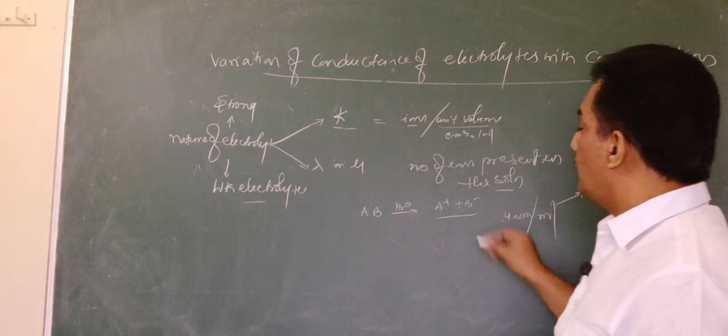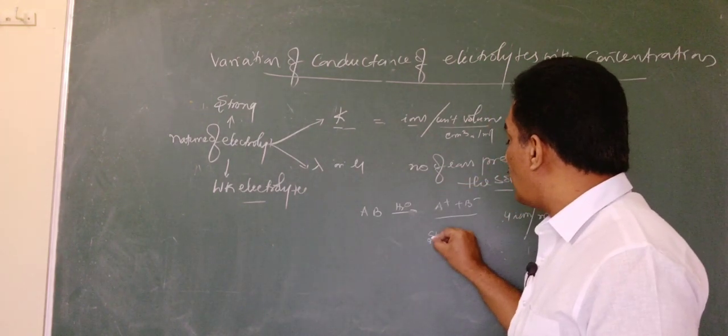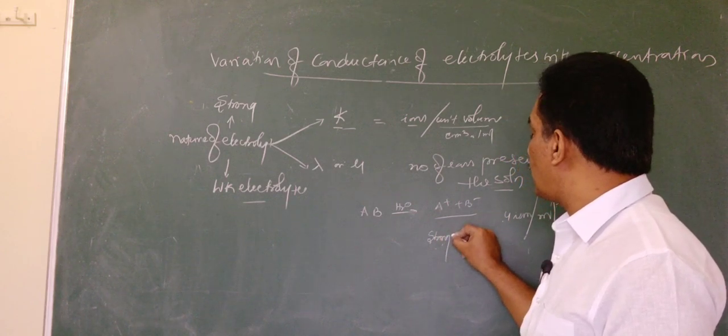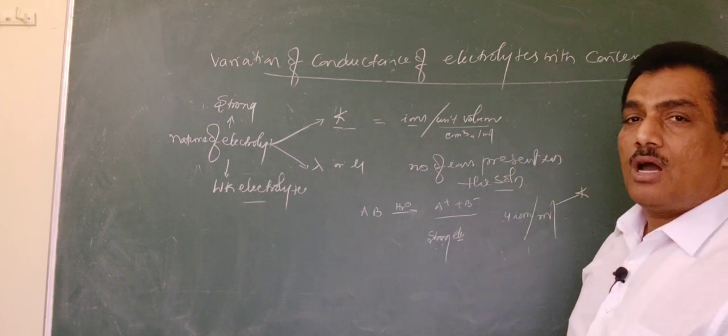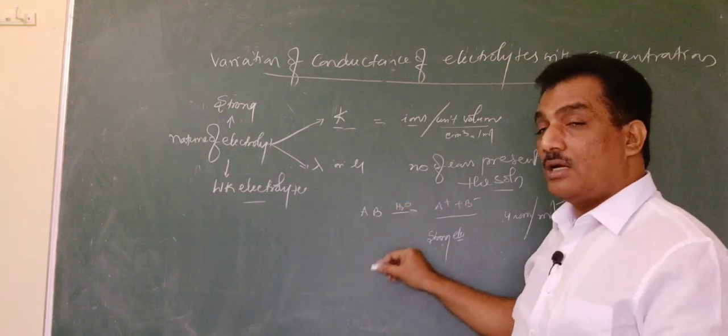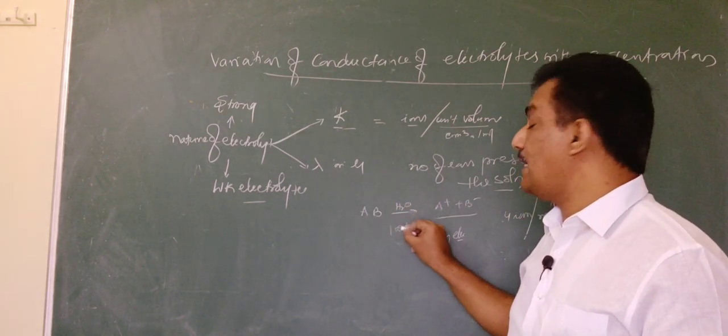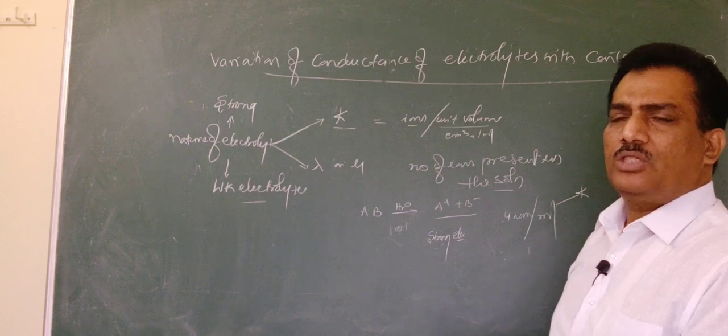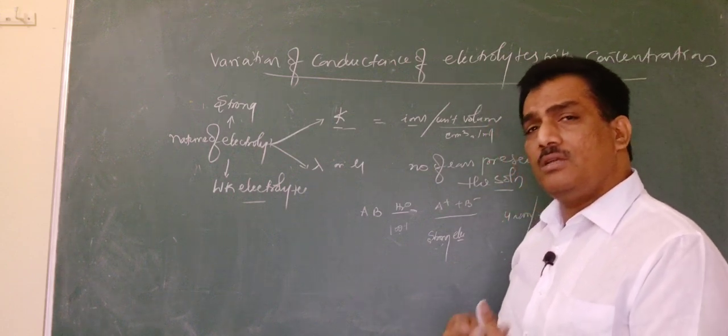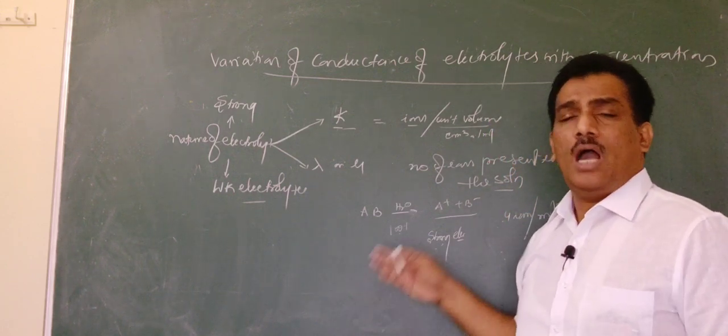Clear? Now if it is strong electrolyte, strong electrolyte means the electrolyte that undergoes 100% ionization at any dilution. Immediately when it is kept in water, the total molecules will get into ions.